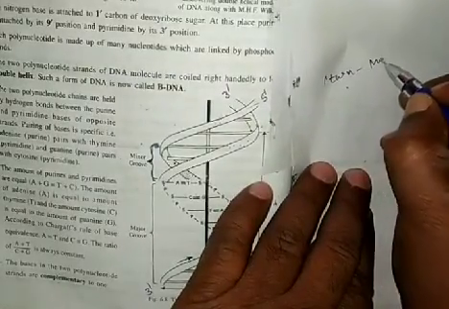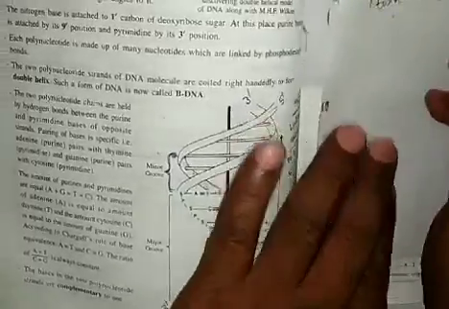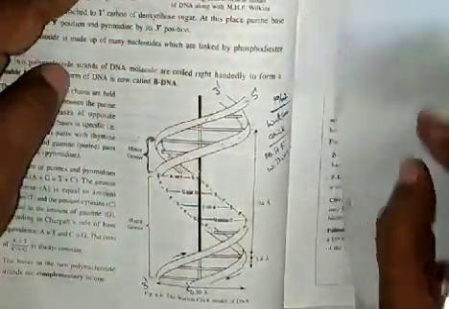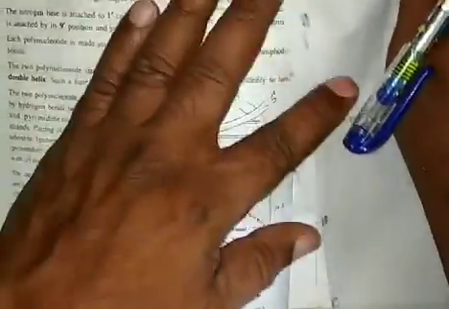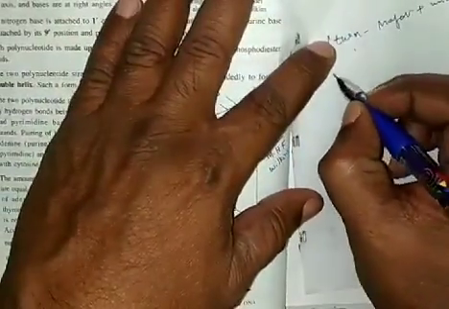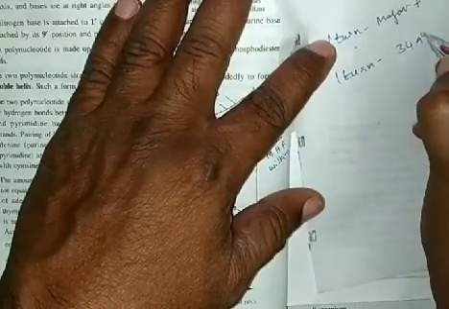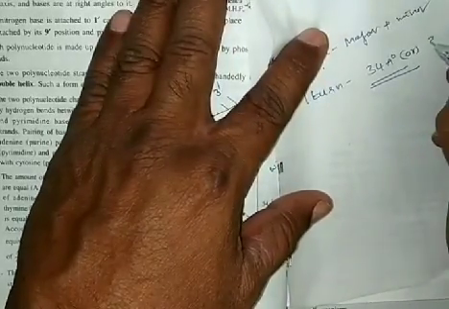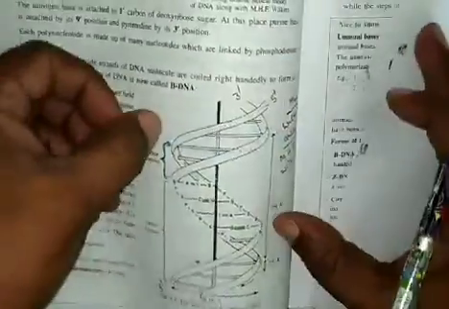One turn of DNA contains one major plus one minor groove together. The length of one turn of DNA is 34 angstroms, which is 3.4 nanometers.